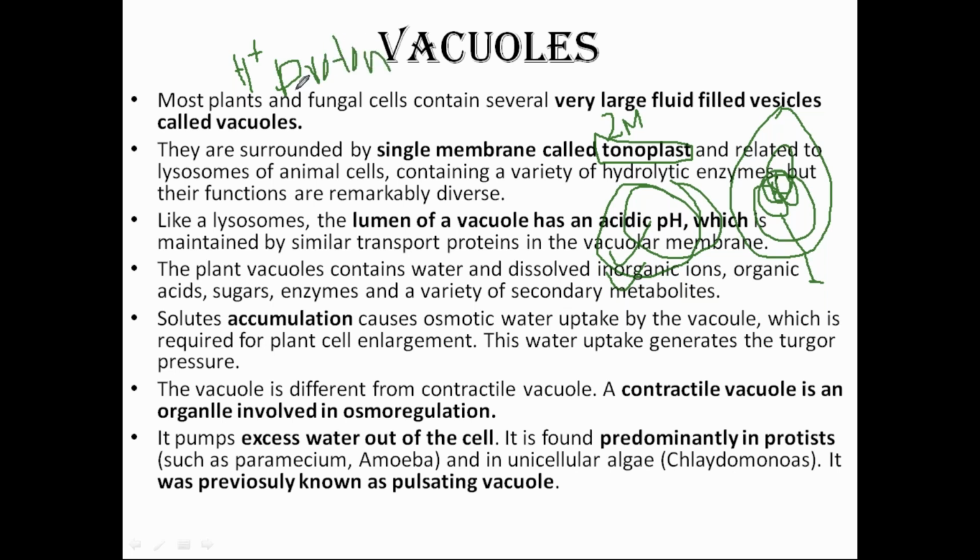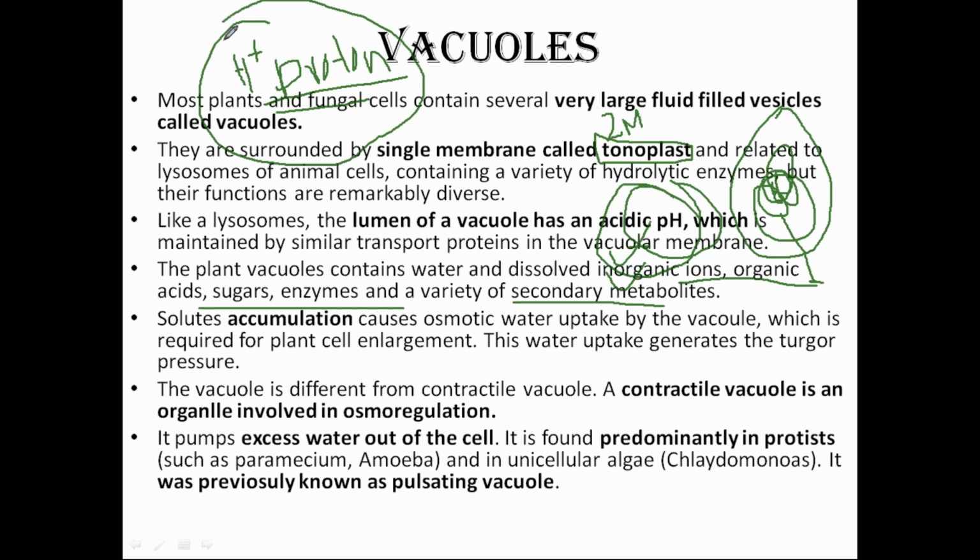We have studied this in lysosome. The H plus proton pump is present on the vacuole also, which is maintaining this acidic pH. And what is the cell sap containing here? Cell sap is dissolved with ions, acids, sugars, enzymes, secondary metabolites. As I have told you, it is a place where it will store everything which is extra present. But you should know that this acidic pH is only because of this H plus proton pump.